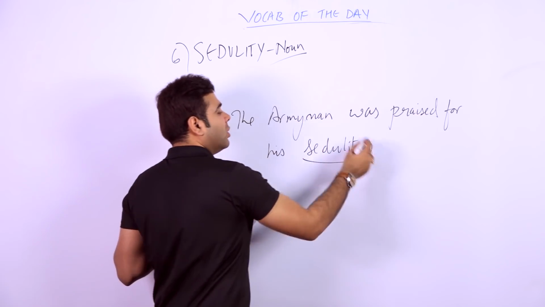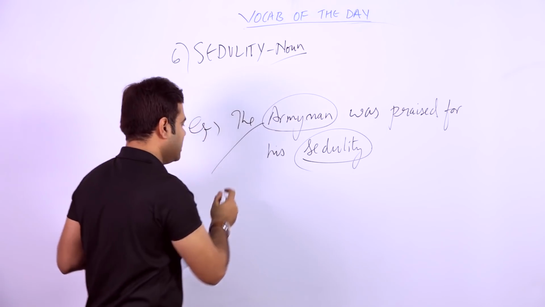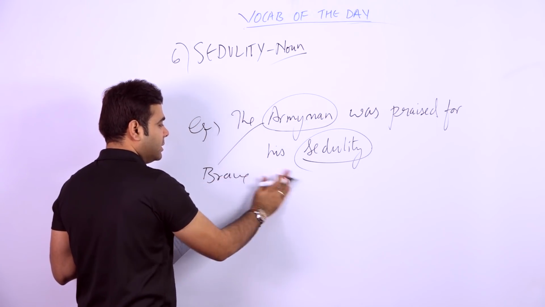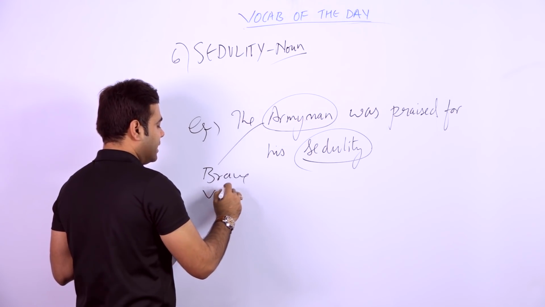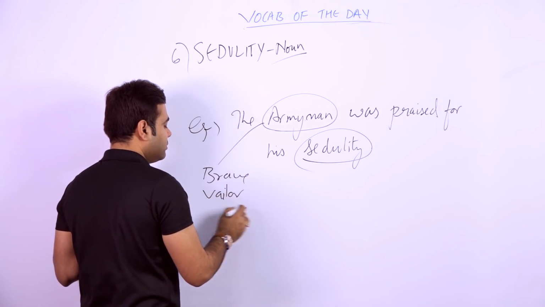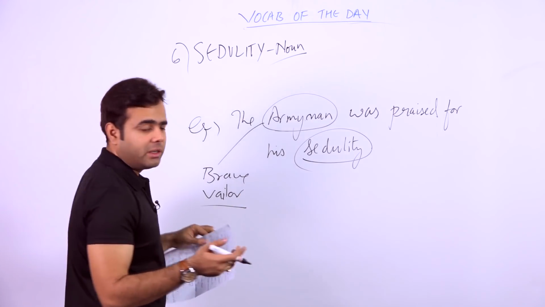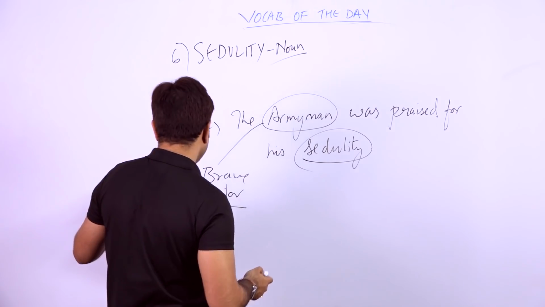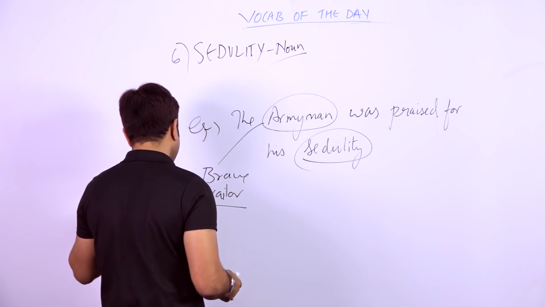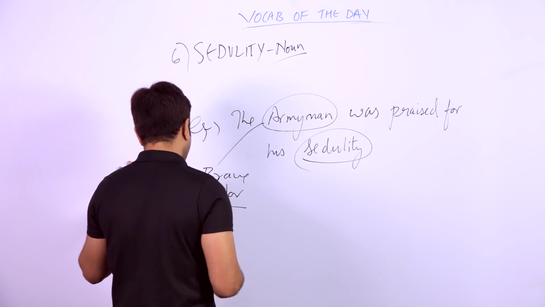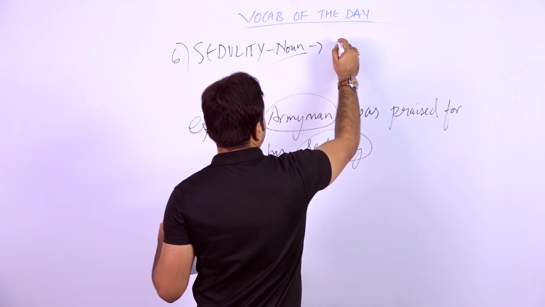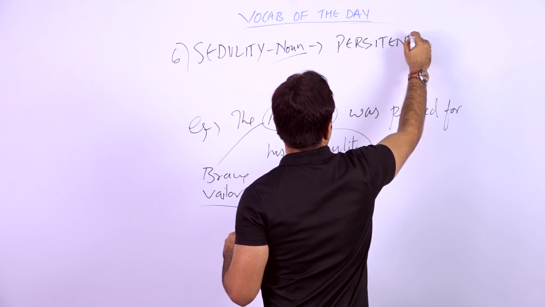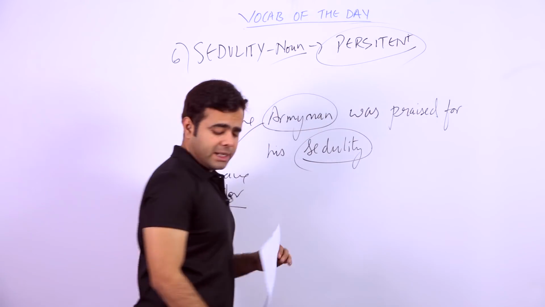What does it mean? Obviously, when we talk about an army man, he must be very brave. He must have a kind of valor. You must have heard the word valor. So valor, brave, bravery, you can say. So if we talk about this particular word sedulity, it is in the sense of a person who is very persistent, a very persistent person. So let's talk about the synonyms.